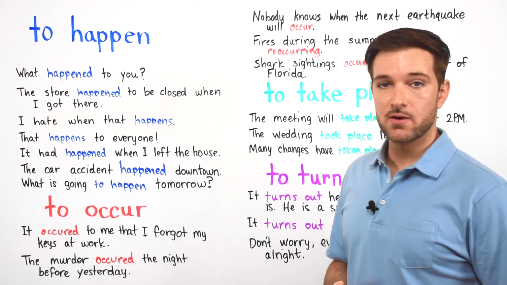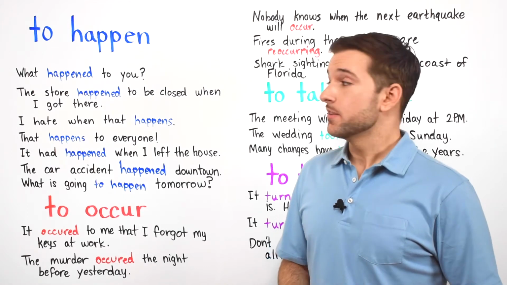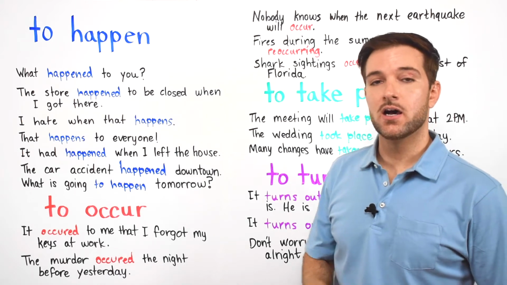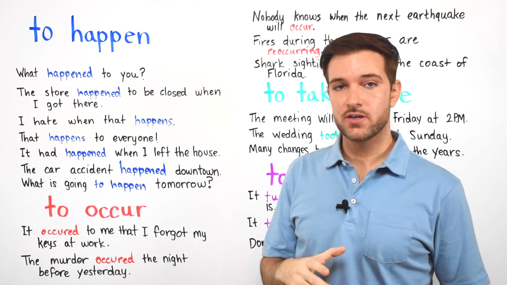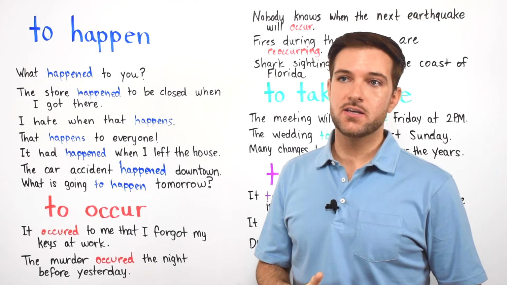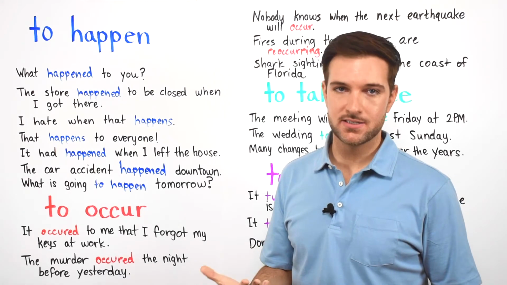The first verb that we're going to look at today is one that you've probably already seen by now. The verb is to happen. Okay, to happen. When we use this word in English, we are usually using it for situations that cannot be expected or they cannot be anticipated.